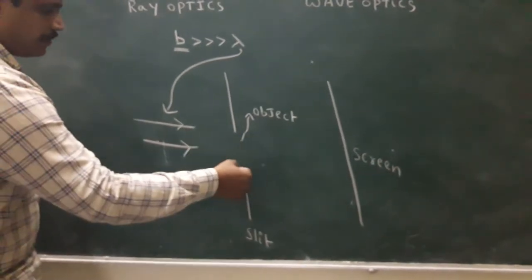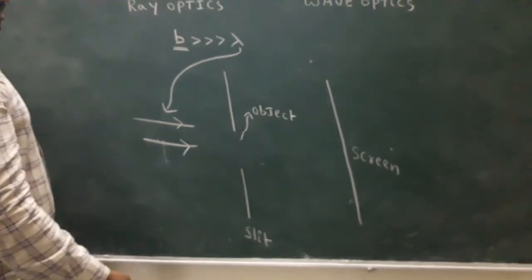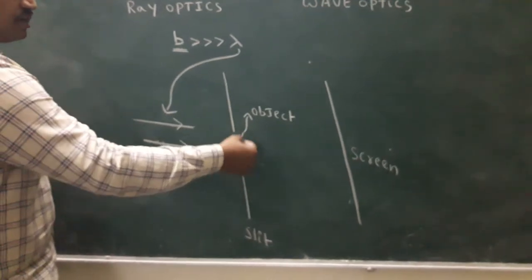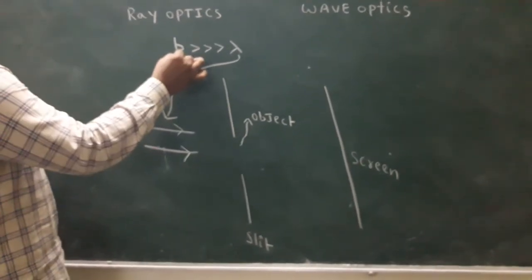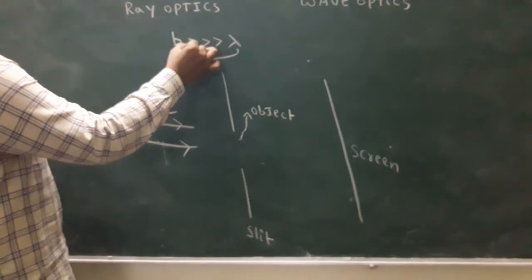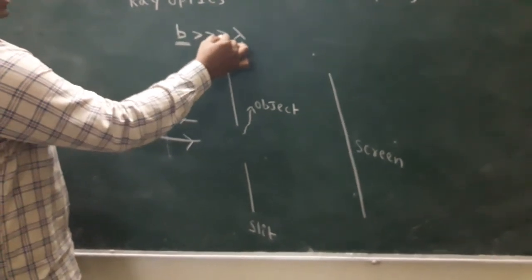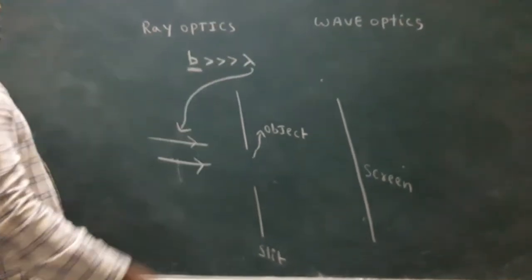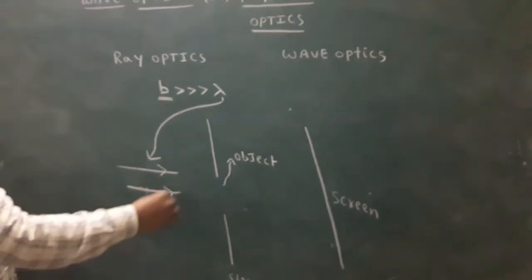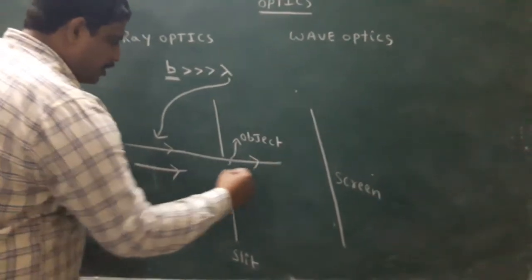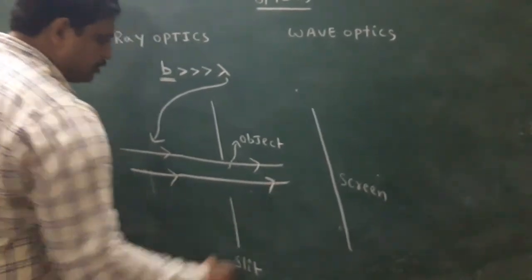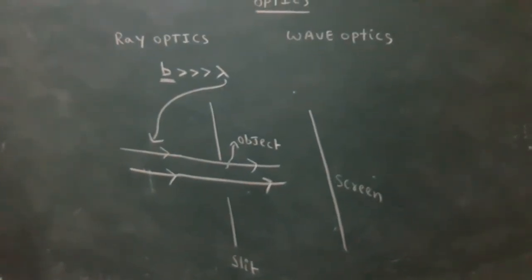If the size of the object is greater than lambda, in this situation the light moves in straight lines. Do you understand?